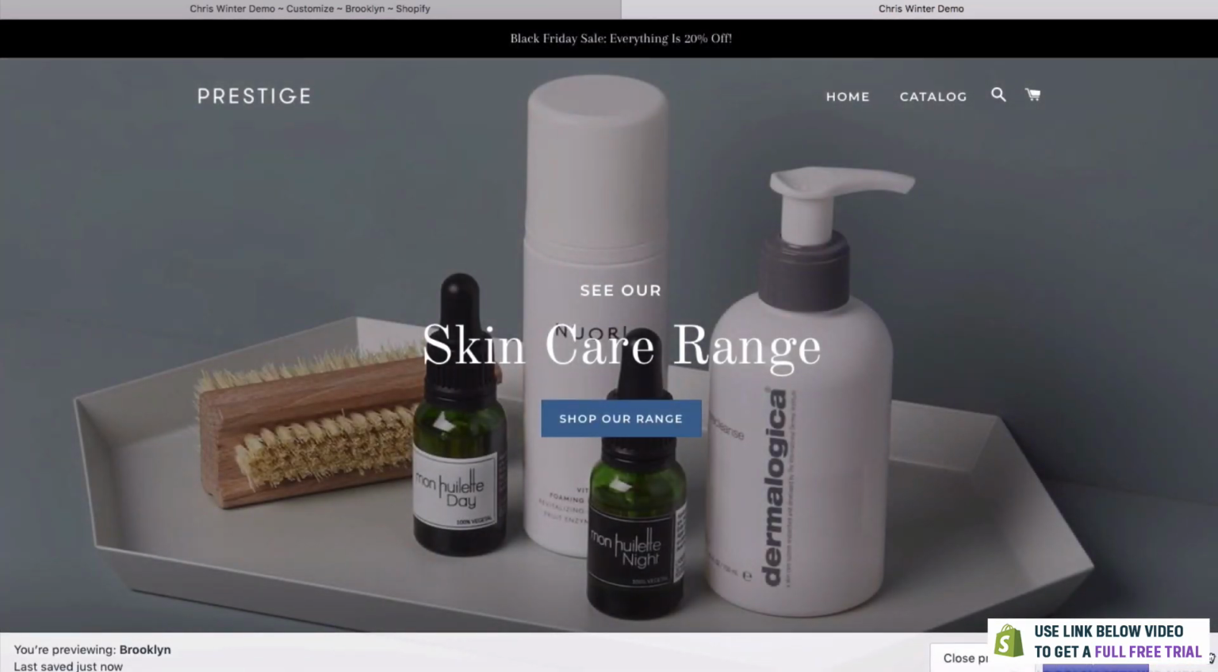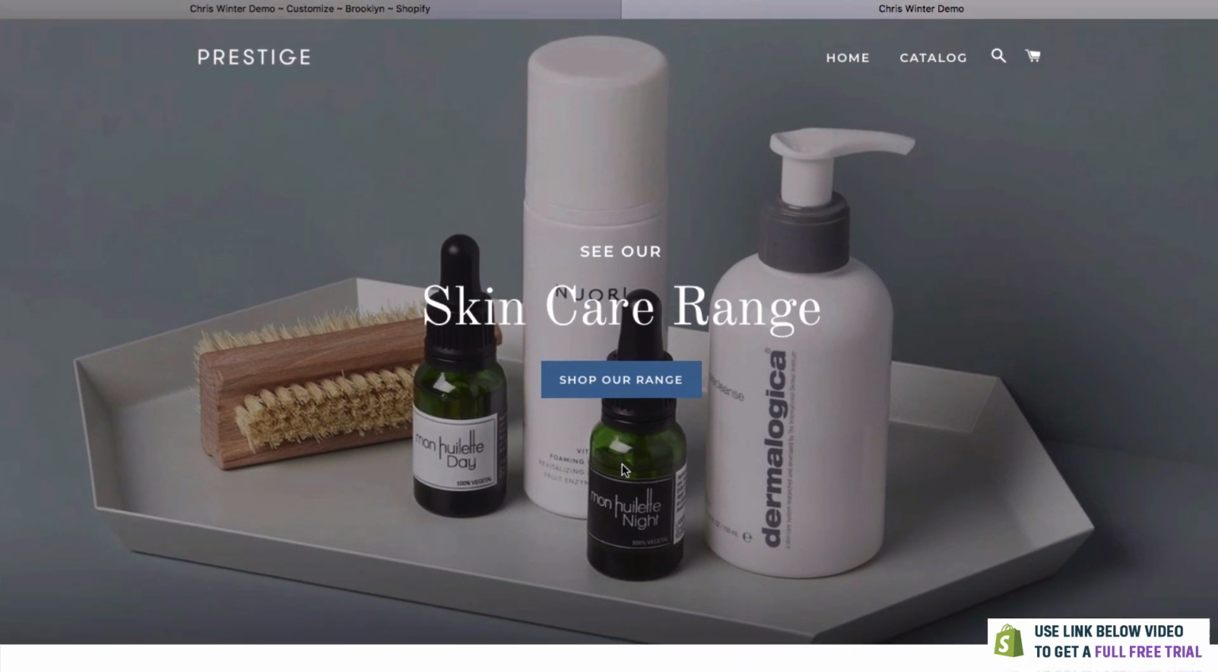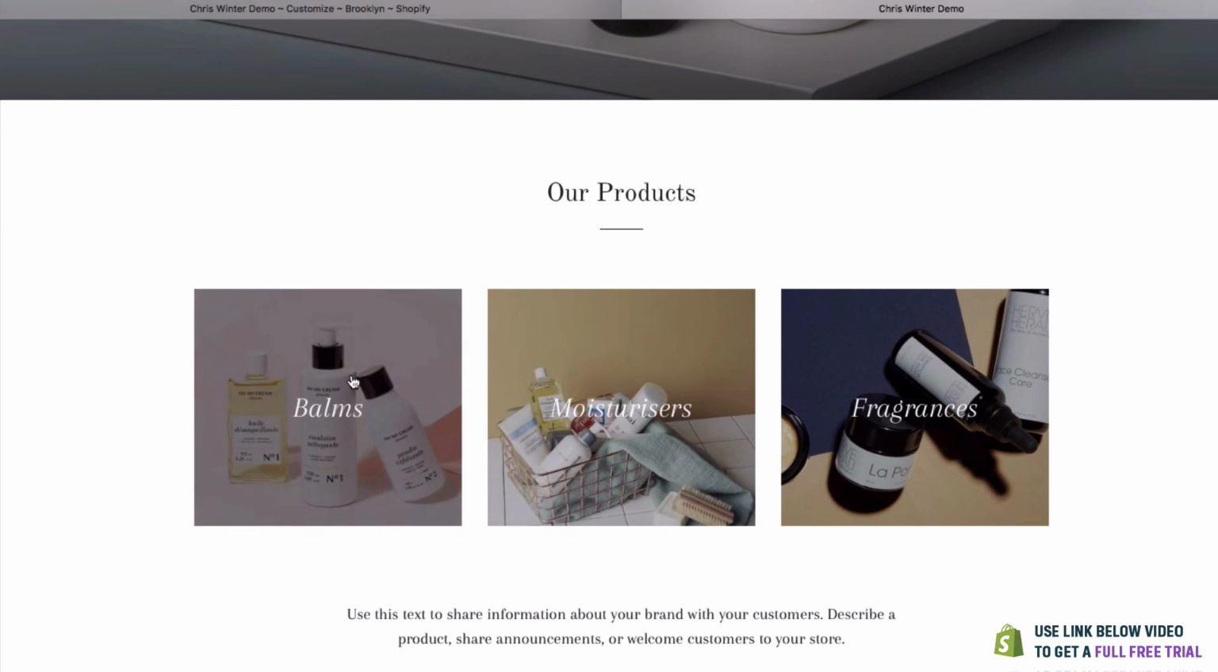So if we reload this and we'll hide this bar, we now have our announcement bar at the top here. We have our really nice hero image here with our skincare range. And if we go down, we now have this great little section here which shows off our products. We've got our balms, our moisturizers, and our fragrances.